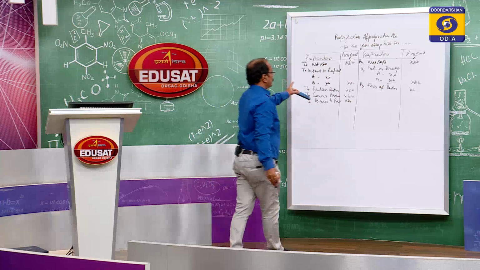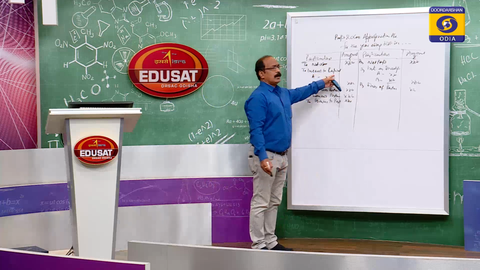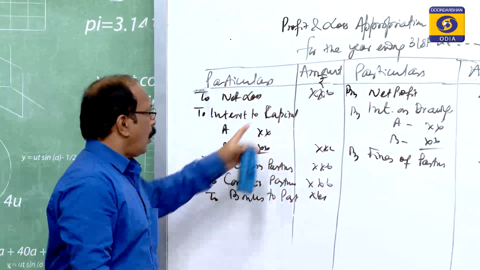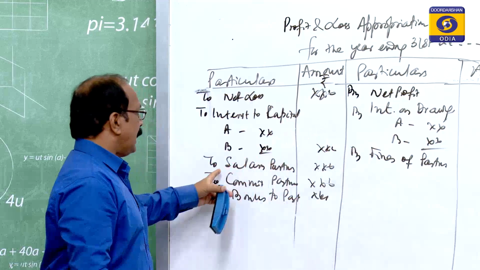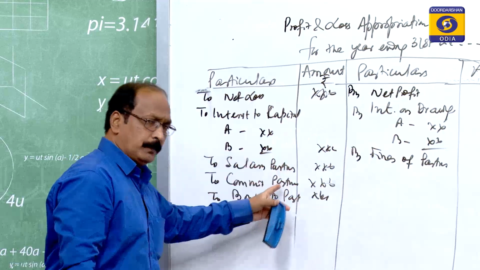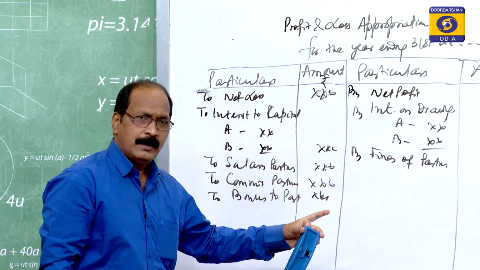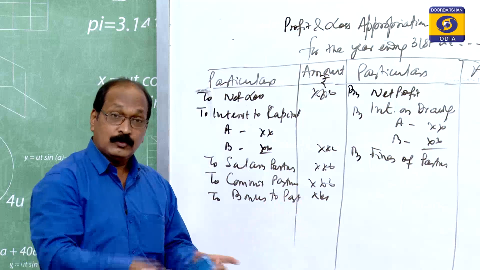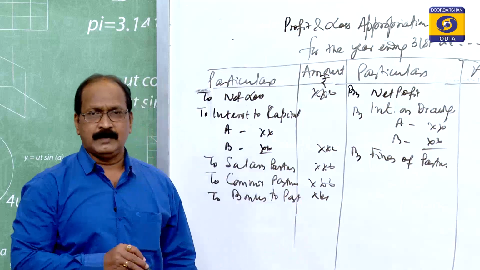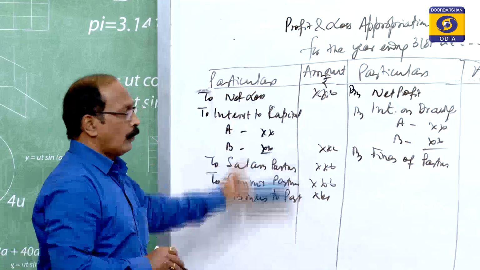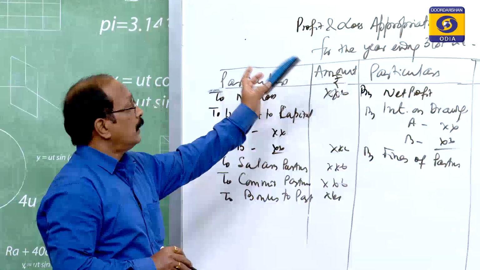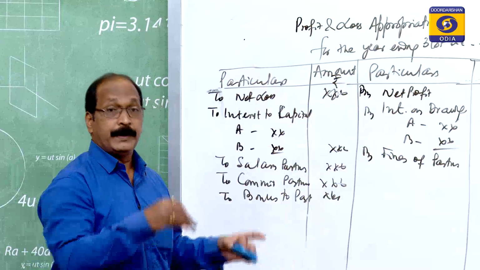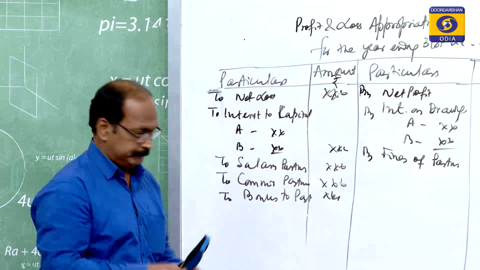Only partners related items. Interest on capital belongs to partner, interest on drawings belongs to partner, salary to partner, commission to partner, bonus to partner, any item whether it is payable to the partner or it is to be received from the partner to the organization, only those items are to be shown here. This is nothing but the appropriation of profit, that is distribution of profit. How the profits earned is to be distributed.